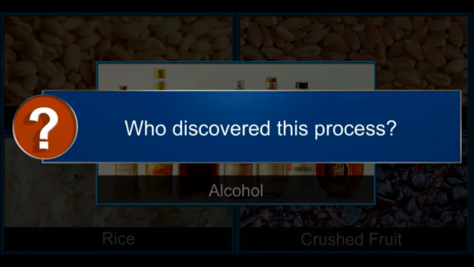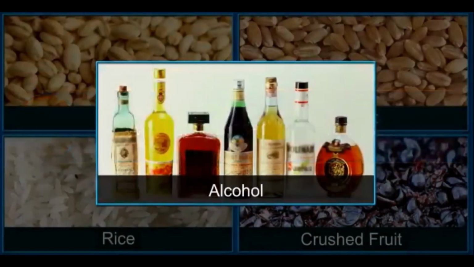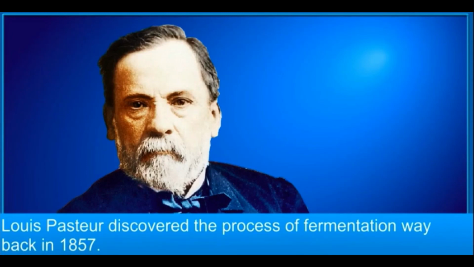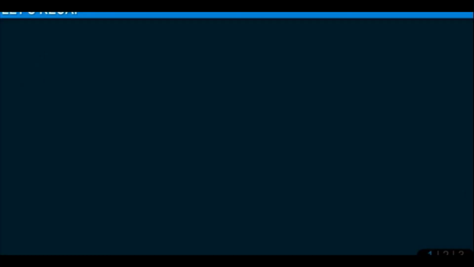Who discovered this process? Louis Pasteur discovered the process of fermentation way back in 1857. In this module,